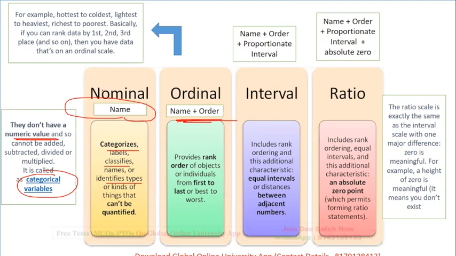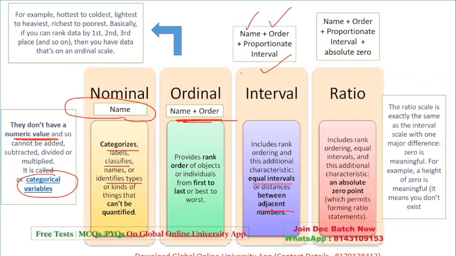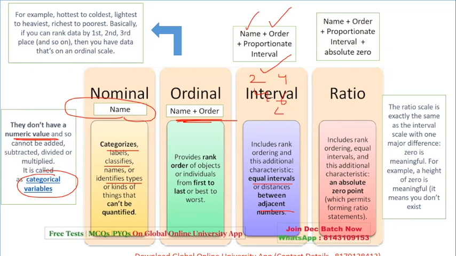Interval is name, order plus the proportionate. So it basically talks about the intervals, the adjacent numbers. It means the name, the rank, and the interval. For example, the interval between 2 and 4, that gap is 2. Between 4 and 6, the gap is 2, which is consistent, which is the same.